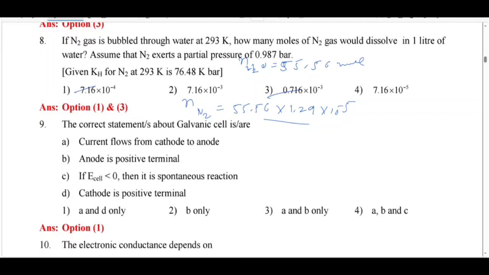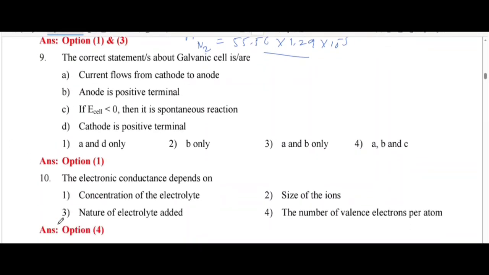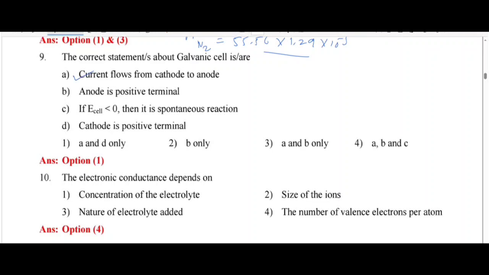Next I move to question number 9. The correct statement about galvanic cell. In galvanic cell, current flows from cathode to anode. That is correct.